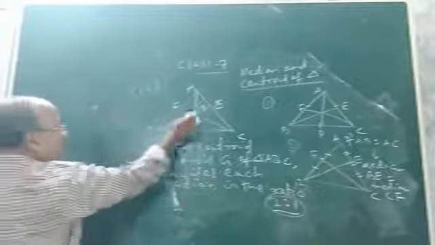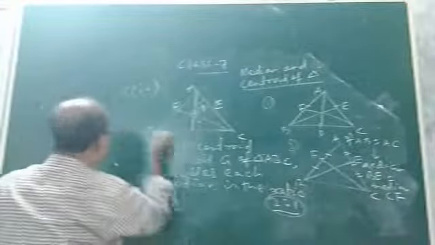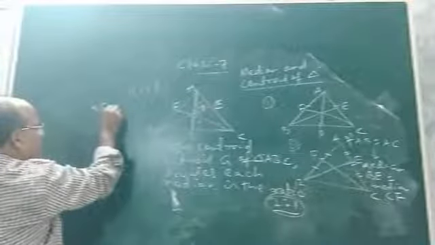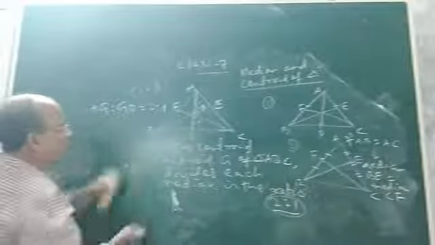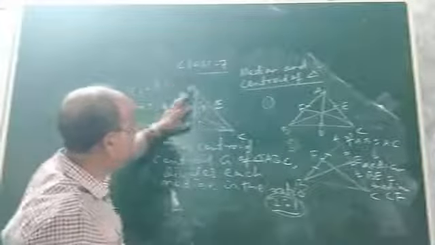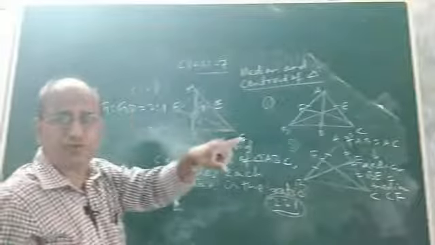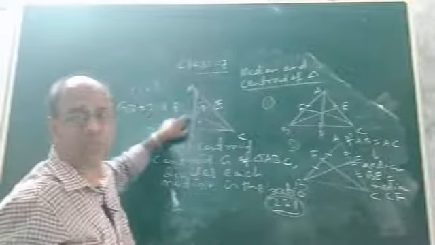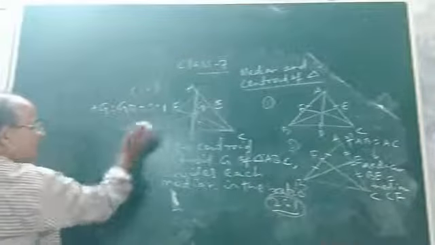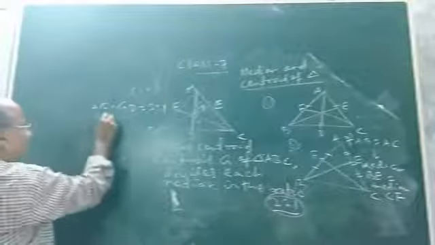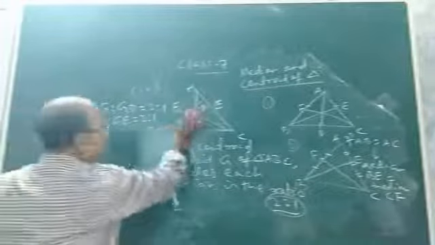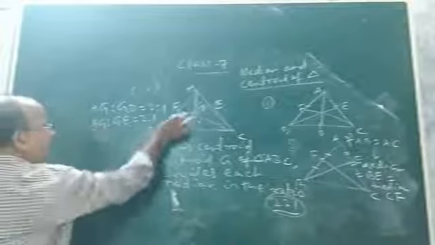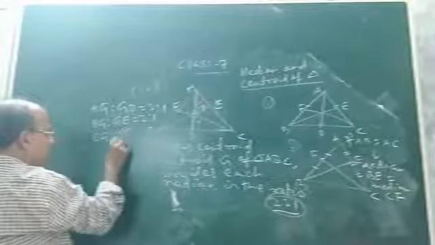So what is the meaning of that? If G divides AD in the ratio 2:1, mathematically we will say that AG is to GD will be equal to 2:1. You see, this is AG, this is GD. AG and GD, the ratio will be 2:1. That means if AG is 2 parts, GD will be 1 part. Similarly, G will divide BE into 2:1. That means BG is to GE will again be 2:1. Similarly, CG is to GF will also be equal to 2:1.